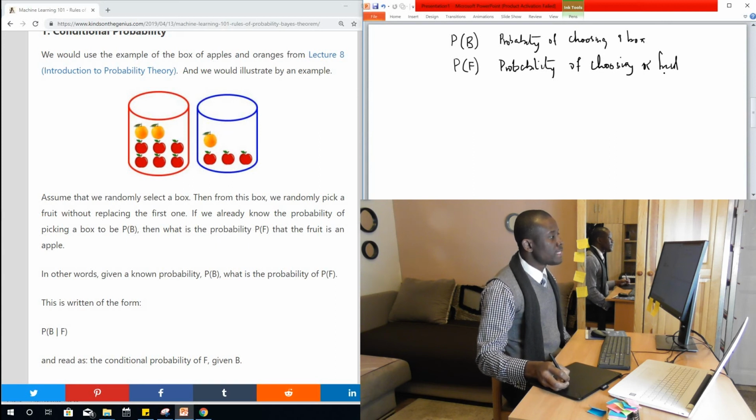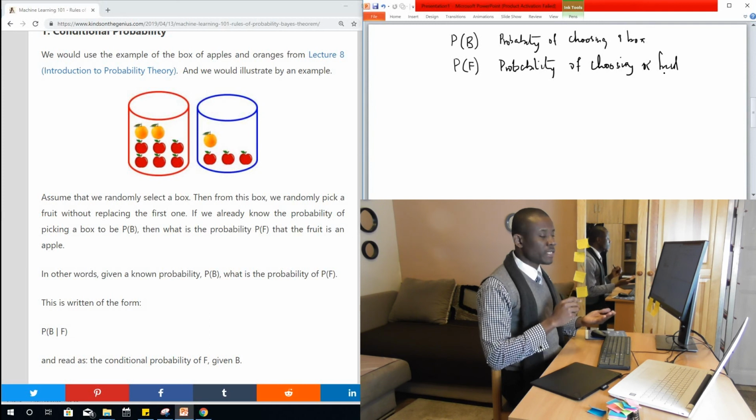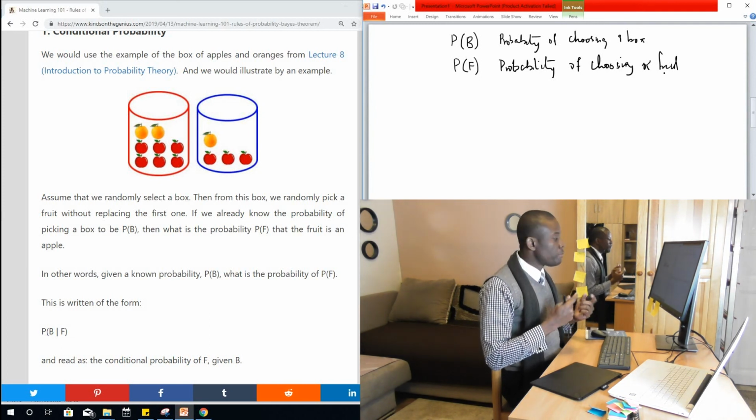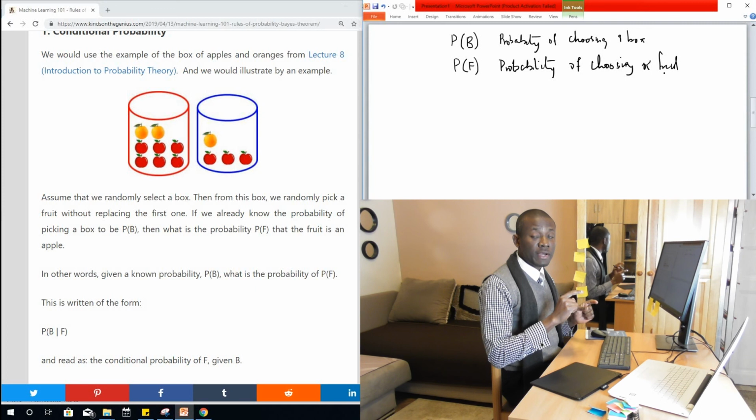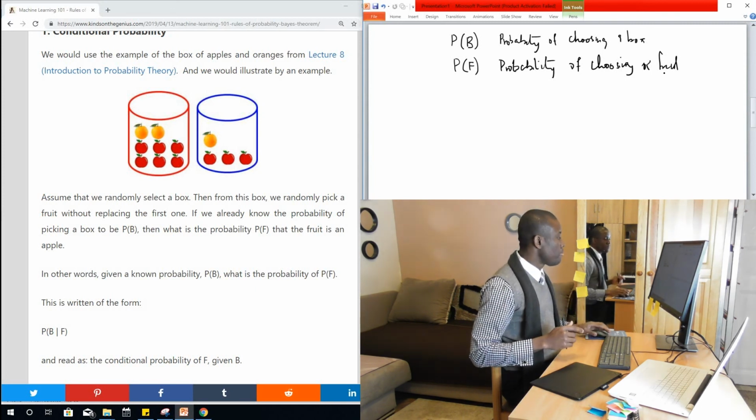Now, assuming that in the first action, you are told that the box that was chosen is the blue one, or we are told the probability of choosing a blue box is, let's say, 6/10. Or let's say a fruit is chosen and the probability of choosing the fruit is, let's say, 1/3. If you are given one of the probabilities, you can use it to find the second probability.